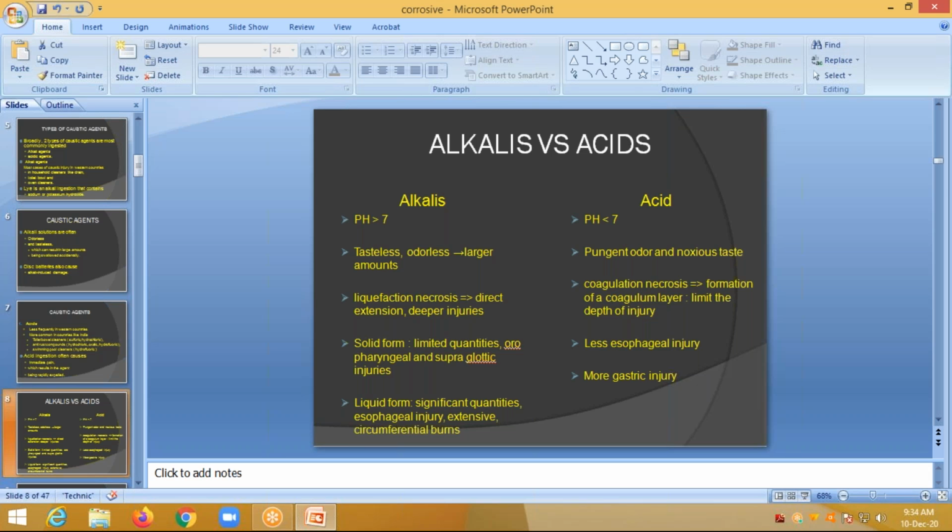Liquefaction necrosis with direct extension into deeper injuries is seen in alkali injury, and coagulation necrosis is seen in acidic type of poisoning. In solid form, in limited quantities, oropharyngeal and supraglottic injuries only happen, and fewer esophageal injuries are seen. In liquid form, in significant quantities, esophageal injuries, extension and circumferential burns are seen. In acidic poisoning, there are mostly gastric injuries only.